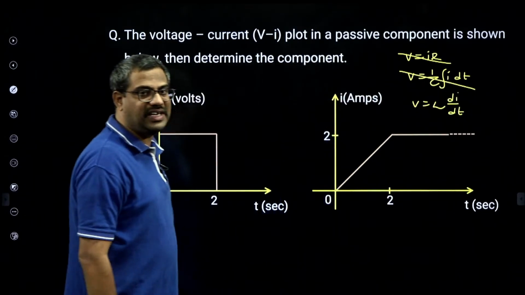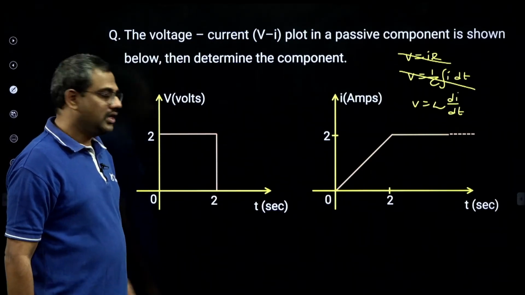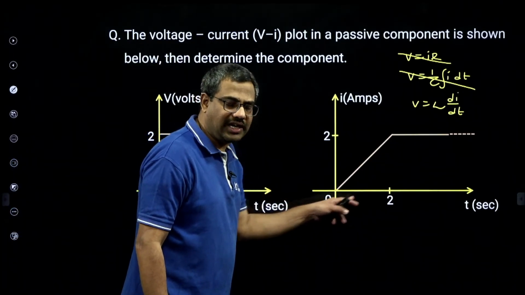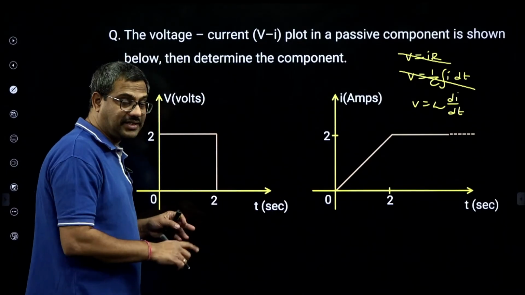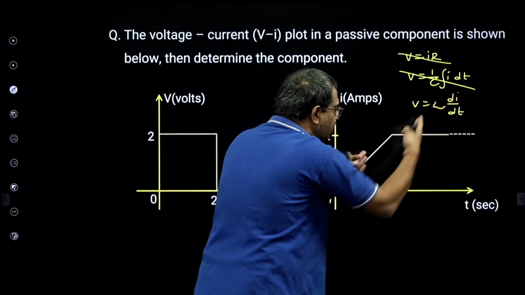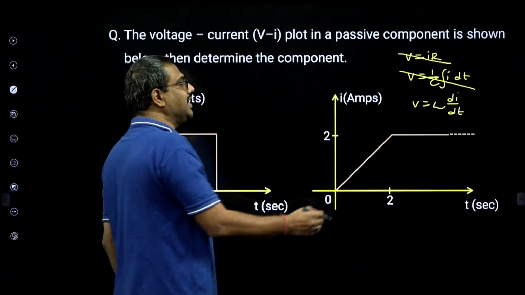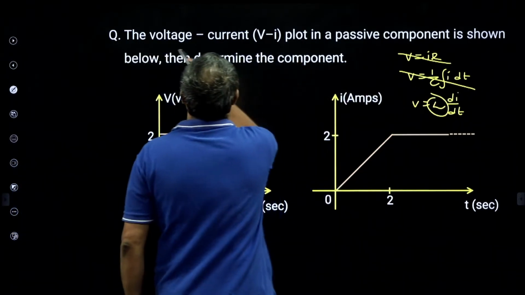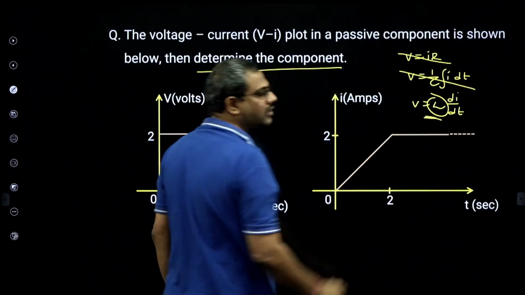Then the third one, V is L di by dt. Here from 0 to 2 seconds, if it is a ramp, differentiation of ramp is step. So this matches. And moreover, after 2 seconds, current is constant. Differentiation of constant is 0. So this is perfectly matching. Yes, inductor. What is the component? Inductor.